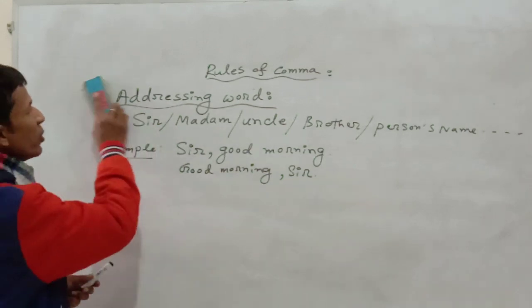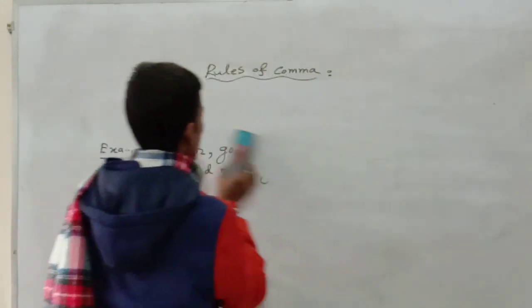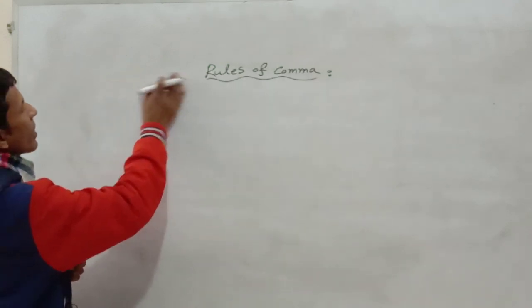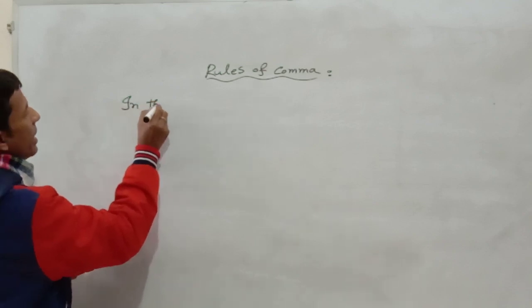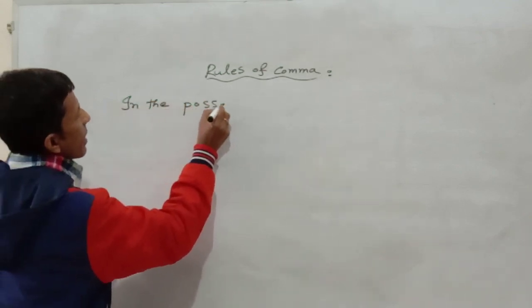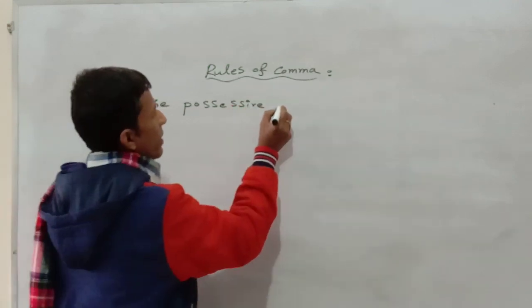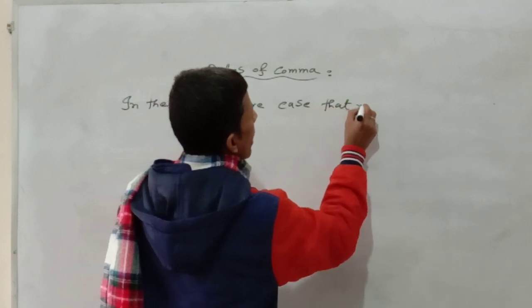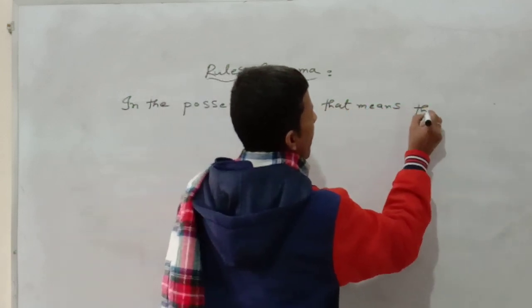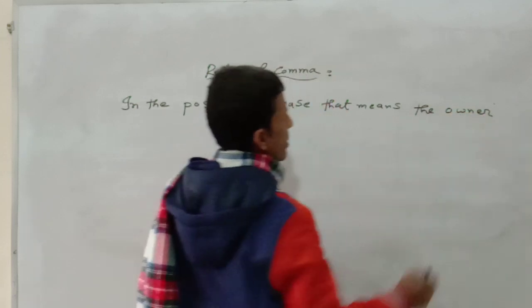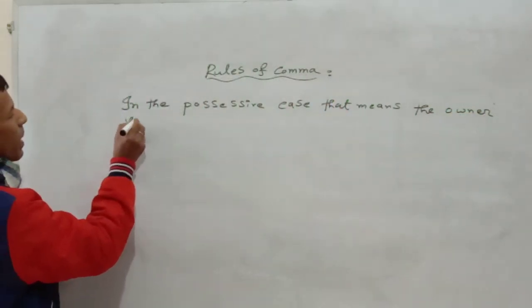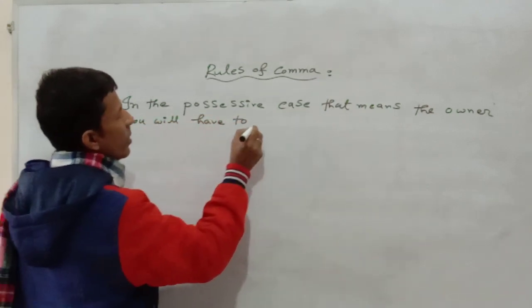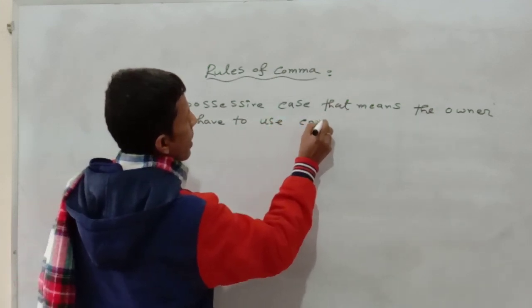And at the end I am going to explain the last rule for today. In the possessive case, that means the owner, you will have to use a comma.